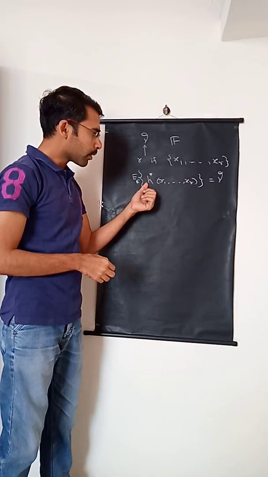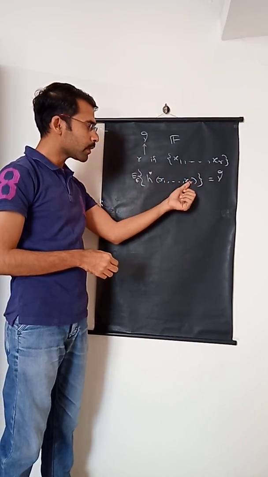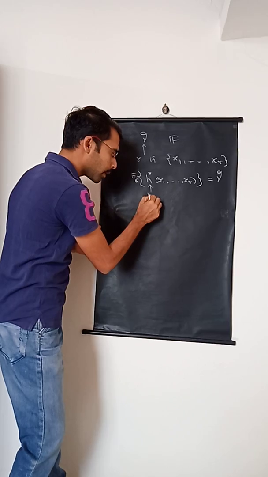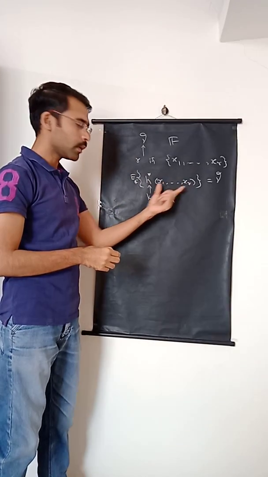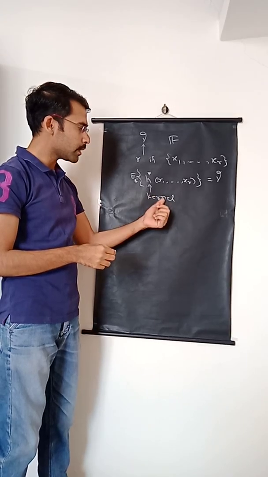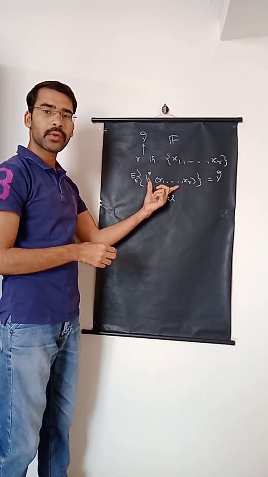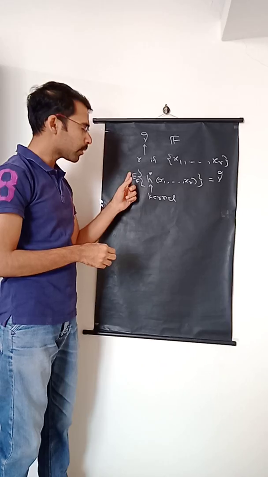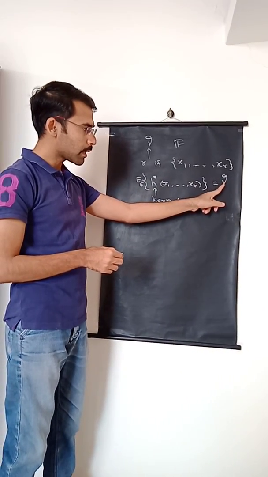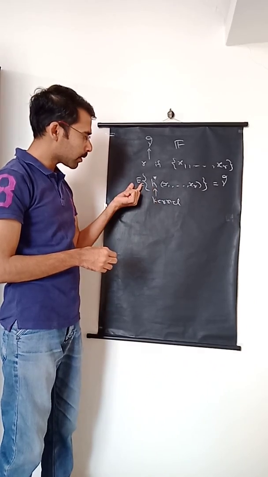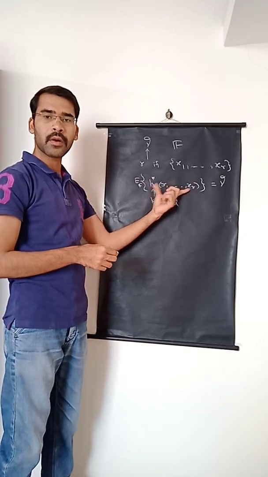Now this h star which is acting upon this particular sample is said to be a kernel. So this function which acts upon the sample is said to be a kernel, and this kernel is such that h star of x1, x2, xr, on expectation gives the value gamma. So now we are saying that gamma is estimable because there exists an unbiased estimator of gamma.